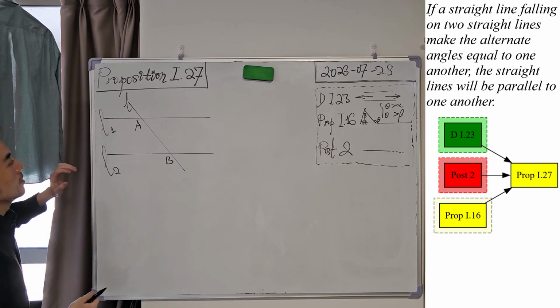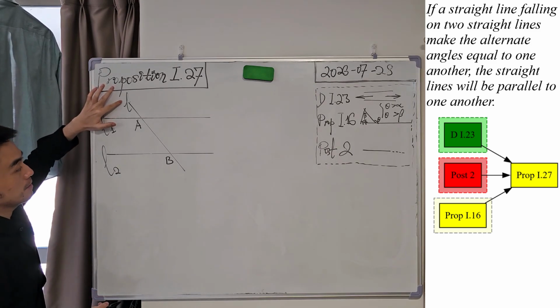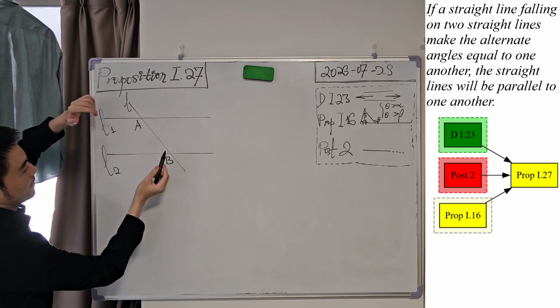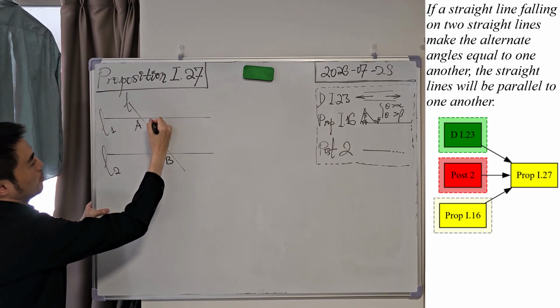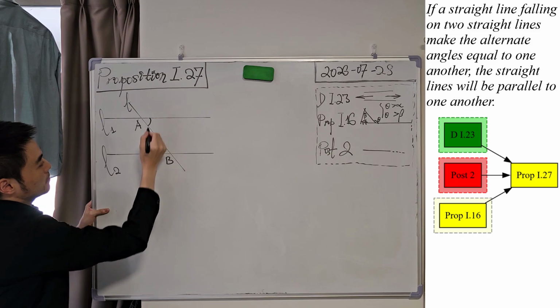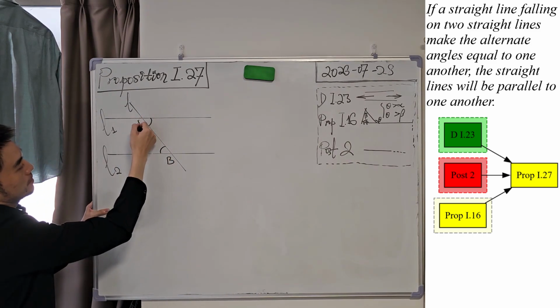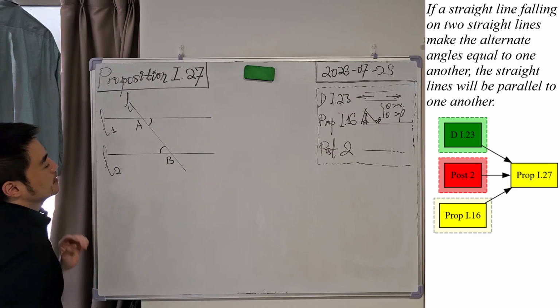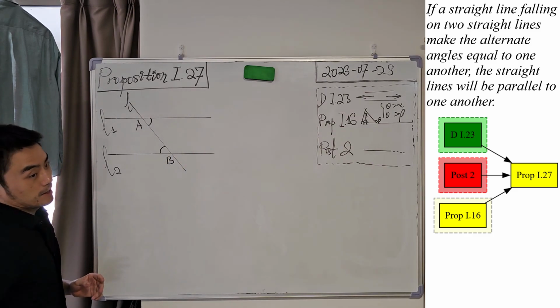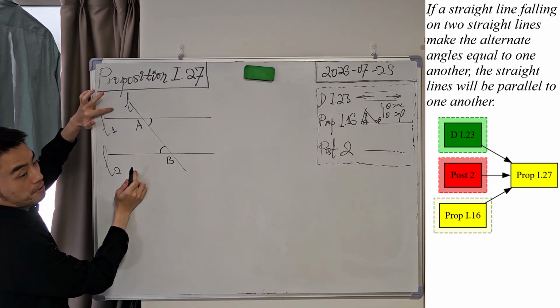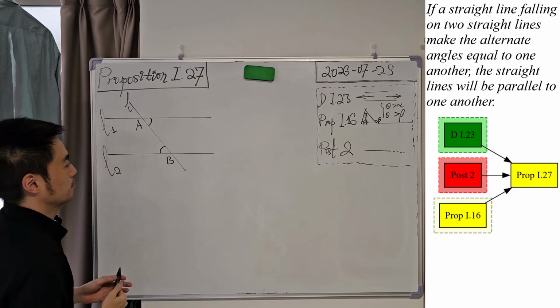So for example, we have a straight line L here. It is falling on L1 and L2 respectively at points A and B, and the alternative angles, these and these, are equal, and obviously this angle and this angle are equal. Then the proposition says that these two straight lines L1 and L2 are parallel to each other. Okay, so let's give it a proof.